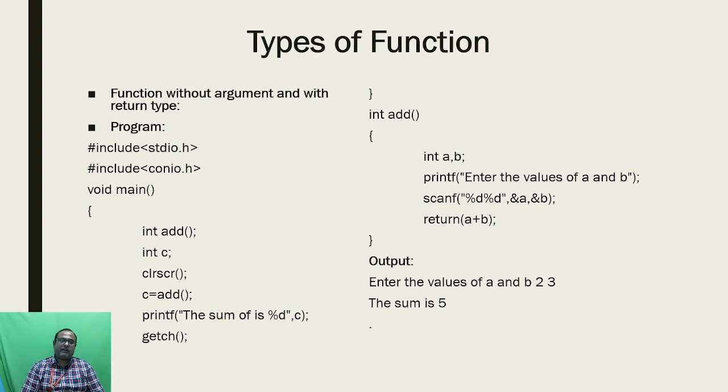The second type you learned is the user defined function. A user defined function means the user can define his own function according to their requirements. As I already said, the user defined function has four important types that we have learned. The first is function without argument and without return type, the second is function with argument and without return type, the third is function with argument and with return type, and the last is function without argument and with return type.